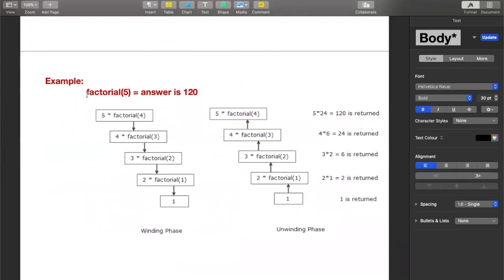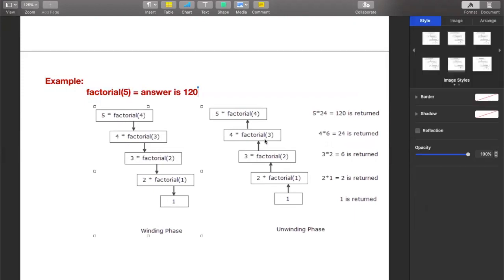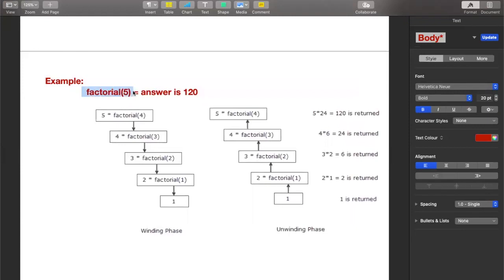Now let us take an example: factorial of 5. We need to find the factorial of 5. As we can see, there are two phases to what a recursive approach takes to solve this factorial of 5. As we all know, factorial of 5 is nothing but 5 into 4 into 3 into 2 into 1. That is nothing but 120.